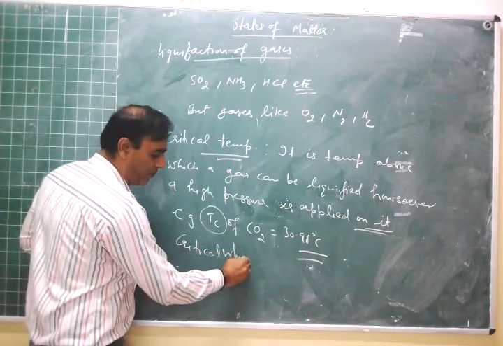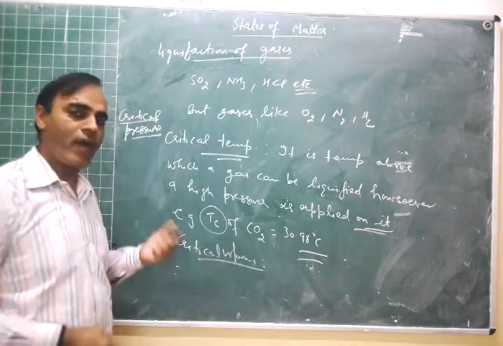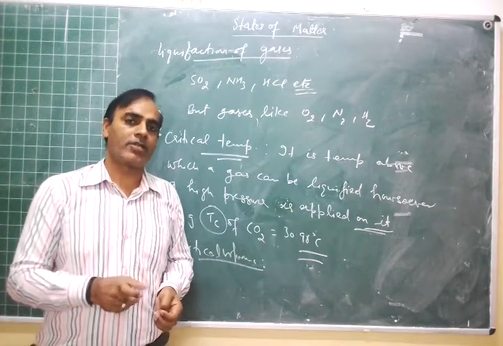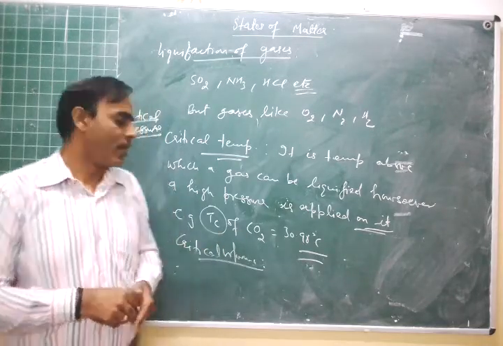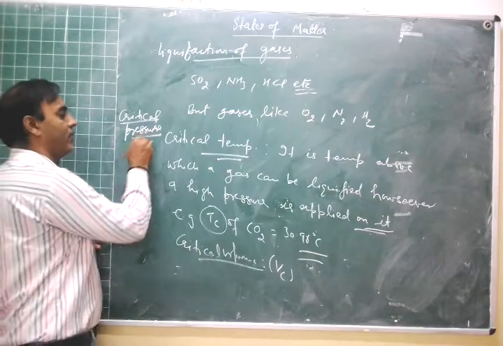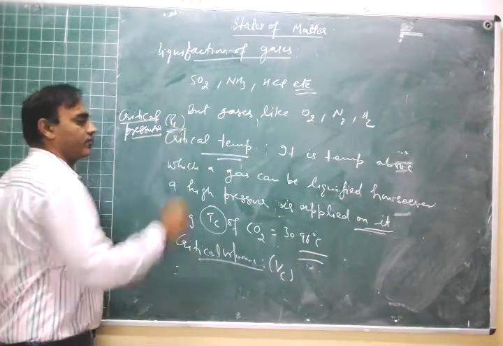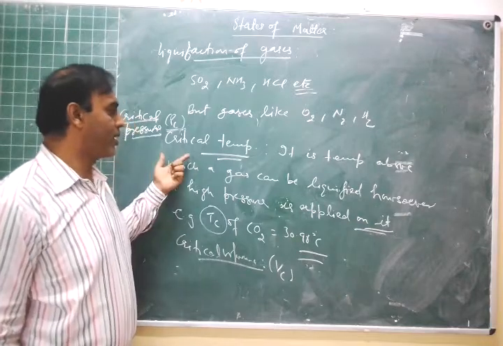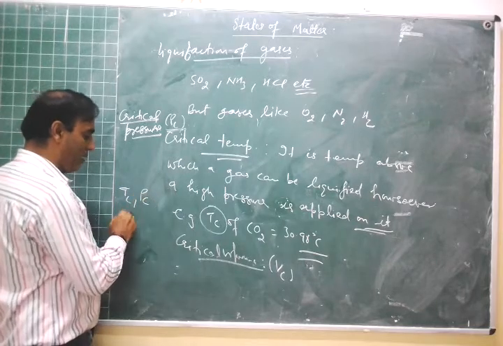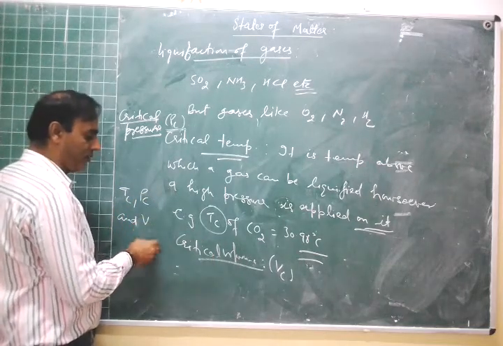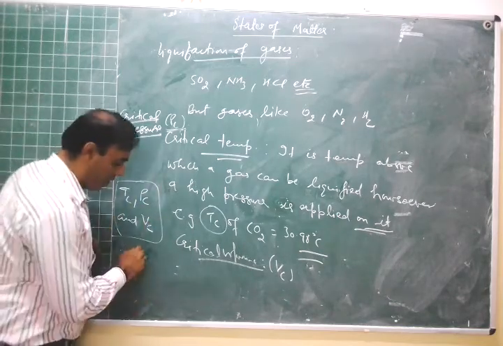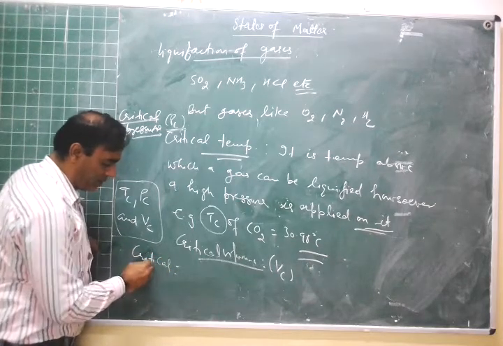Critical volume is the volume occupied by 1 mole of a gas at critical temperature and critical pressure, and it is denoted by Vc, and critical pressure is denoted by Pc, right? So the critical temperature Tc, critical pressure Pc, and critical volume Vc are collectively known as critical constants of a gas.